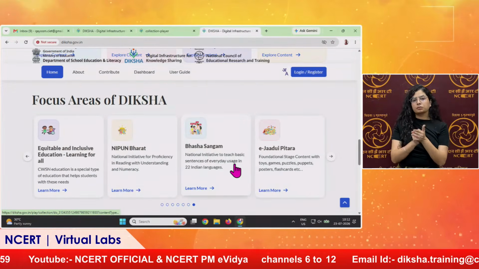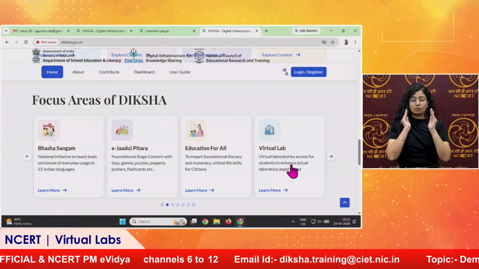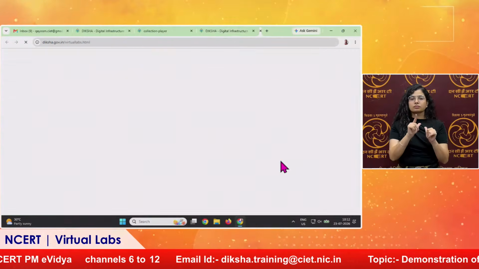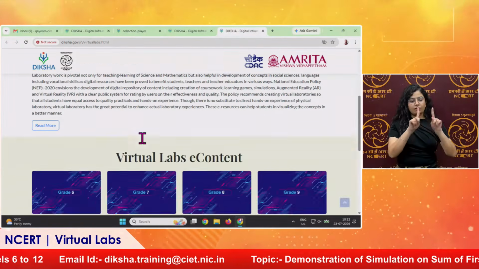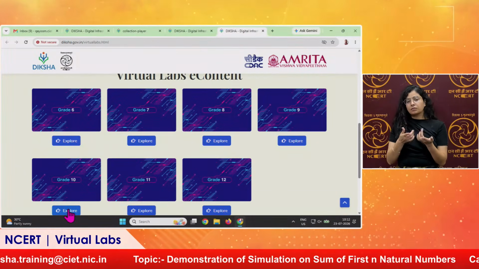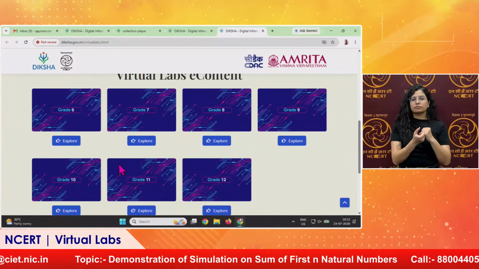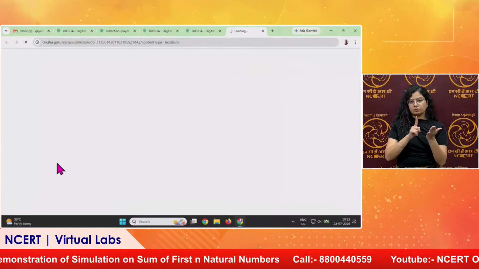There are some focus areas of Diksha, and one of the focus areas is virtual labs. We will click on it, and this is the home page of the virtual labs vertical of Diksha. Today we are going to talk about class 10th mathematics. So we will click here and select our medium, and this is mathematics.